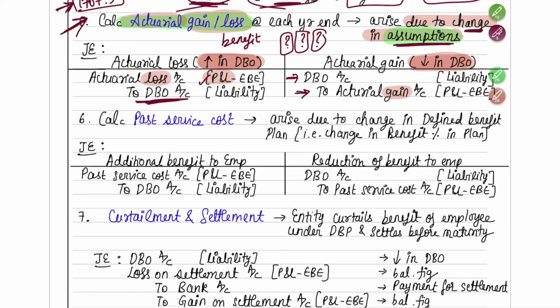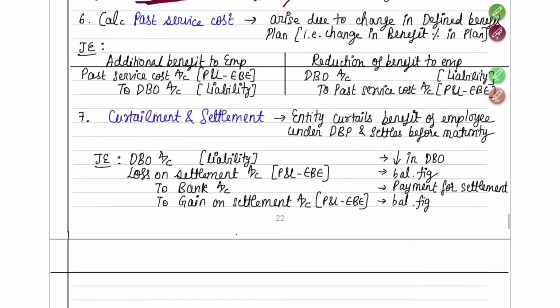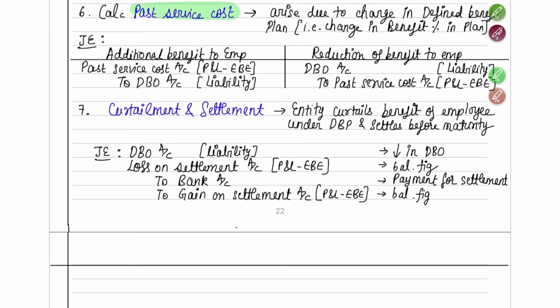Due to the change in assumptions, your liability will decrease or increase. If your liability increases, loss. If your liability decreases, gain. And according to that, you have to pass the entry. Fine. Sixth, you have something known as past service cost.